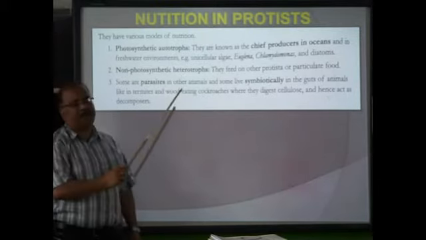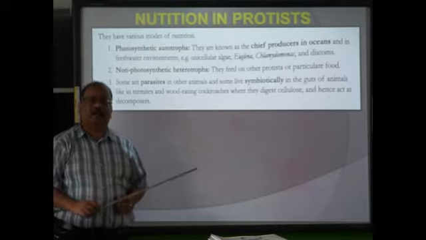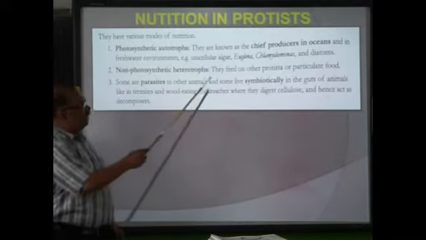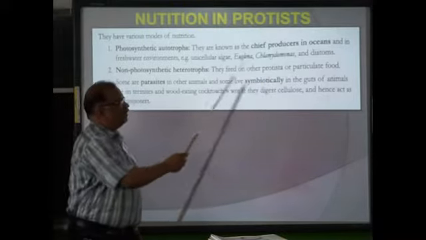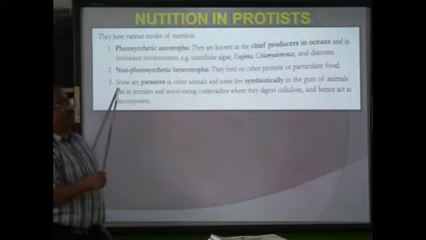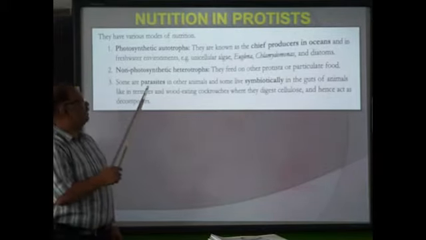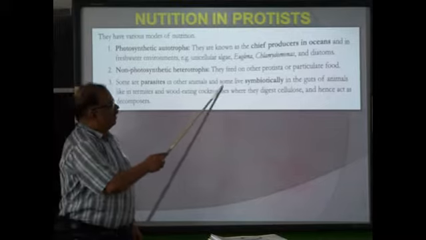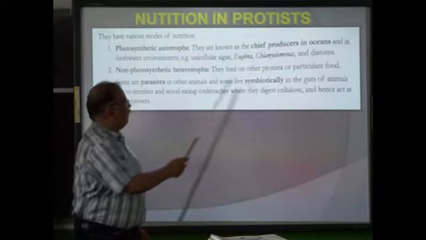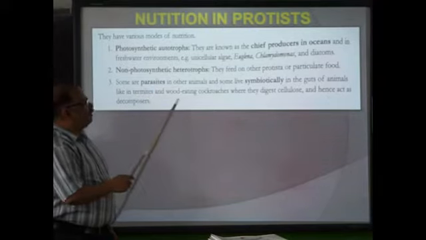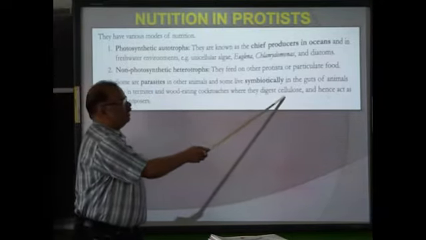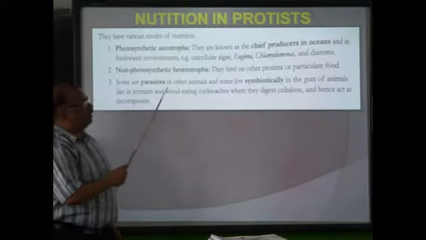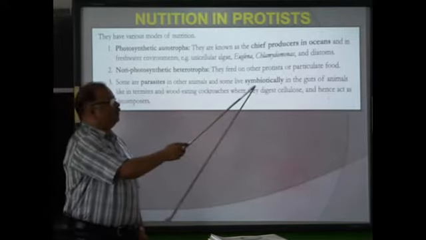Non-photosynthetic heterotrophs cannot manufacture their own food. Hence they depend on other organisms. They feed on other protista or particulate food. The third mode of nutrition is parasitism. Some are parasites in other animals, and some live symbiotically in the guts of animals like termites and wood-eating cockroaches, where they digest cellulose and hence act as decomposers.